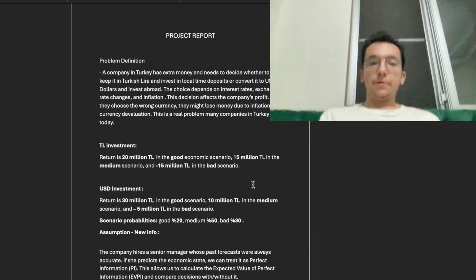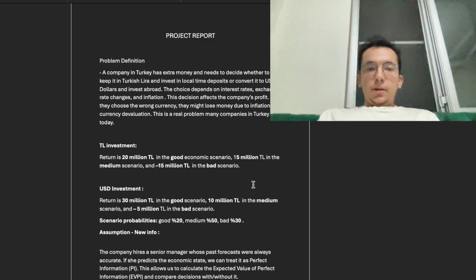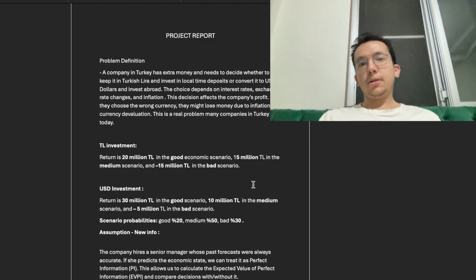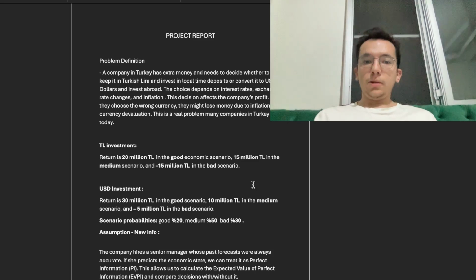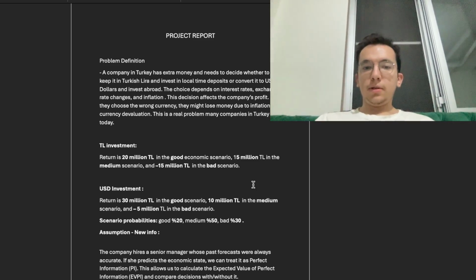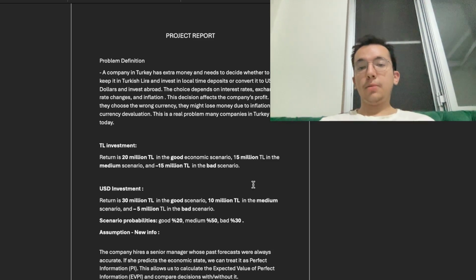Let's start with the problem definition of my project. A company in Turkey has extra money and they need to decide where to invest. I have two options: keep it in Turkish lira and invest in local time deposits, or convert to US dollars and invest abroad. The choice depends on interest rates, exchange rates, and inflation. This decision affects the company's profit. If they choose the wrong currency, they might lose money due to inflation or currency devaluation. This is a real problem many companies in Turkey face today.